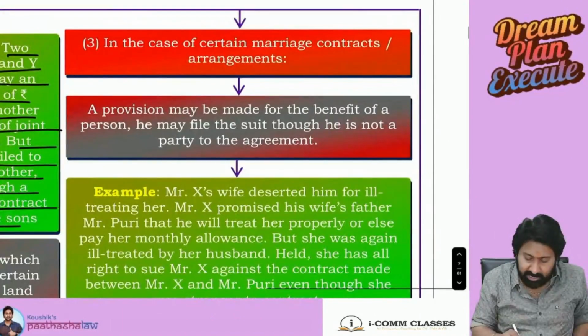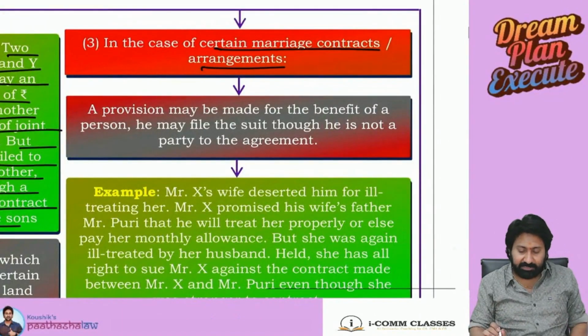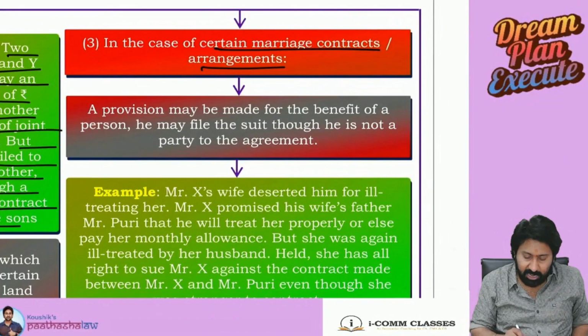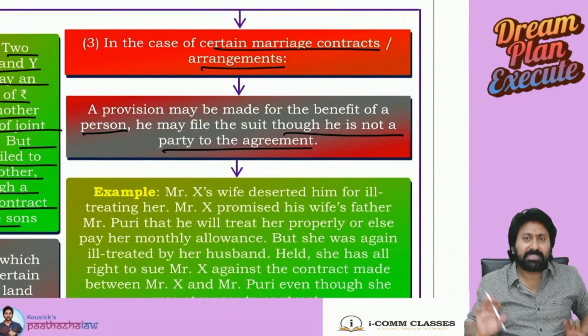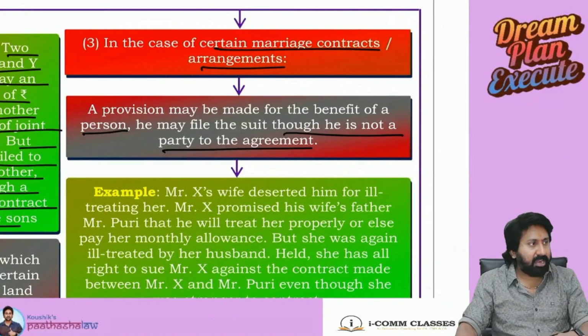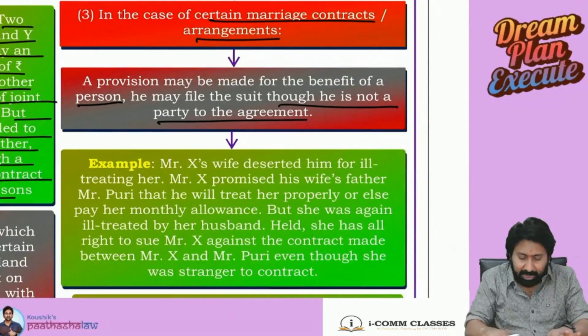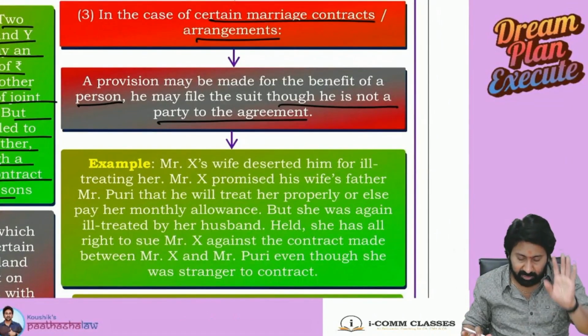Next, in case of certain marriage contracts and arrangements, a provision may be made for the benefit of a person. He may file a suit though he is not a party to the agreement. Okay, same. Even though he is not a party to a contract, he can still sue. Read the paragraph first. A provision may be made. Read that first.